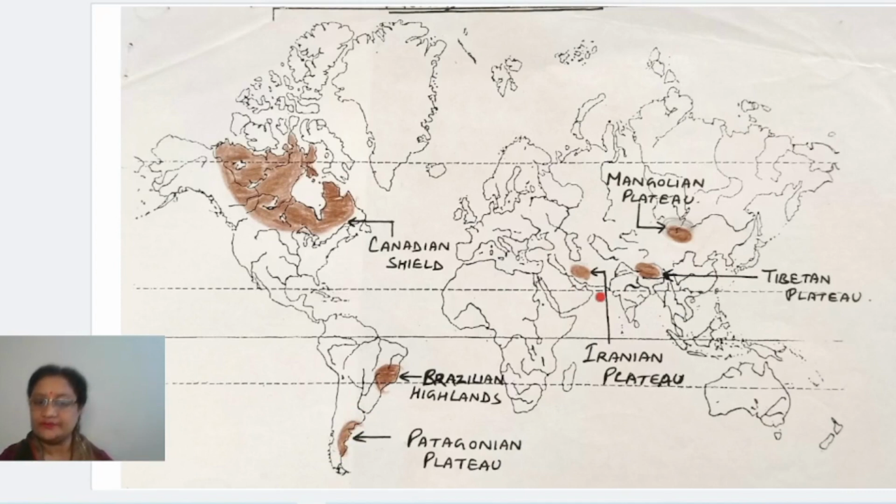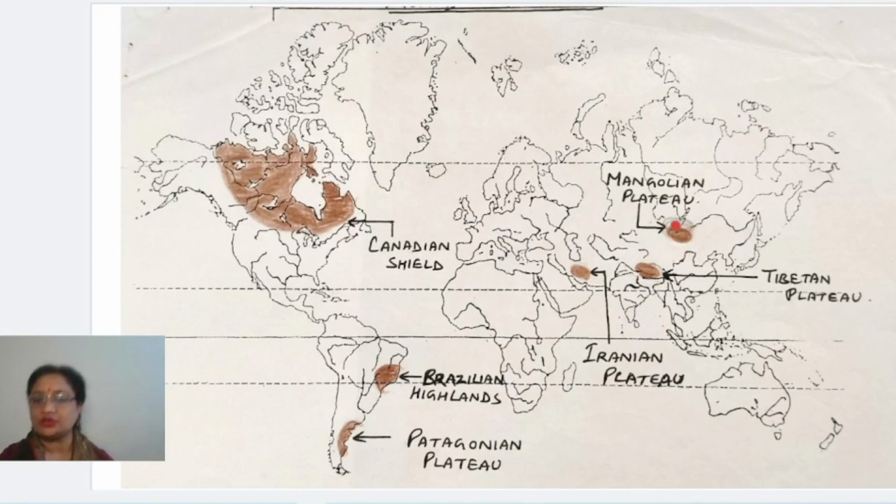Now come to the next one. In this part you will find the Iranian Plateau. In Asia, this is the one, and the second one, in the north of India, is the Tibetan Plateau. And one more, that is the Mongolian Plateau.